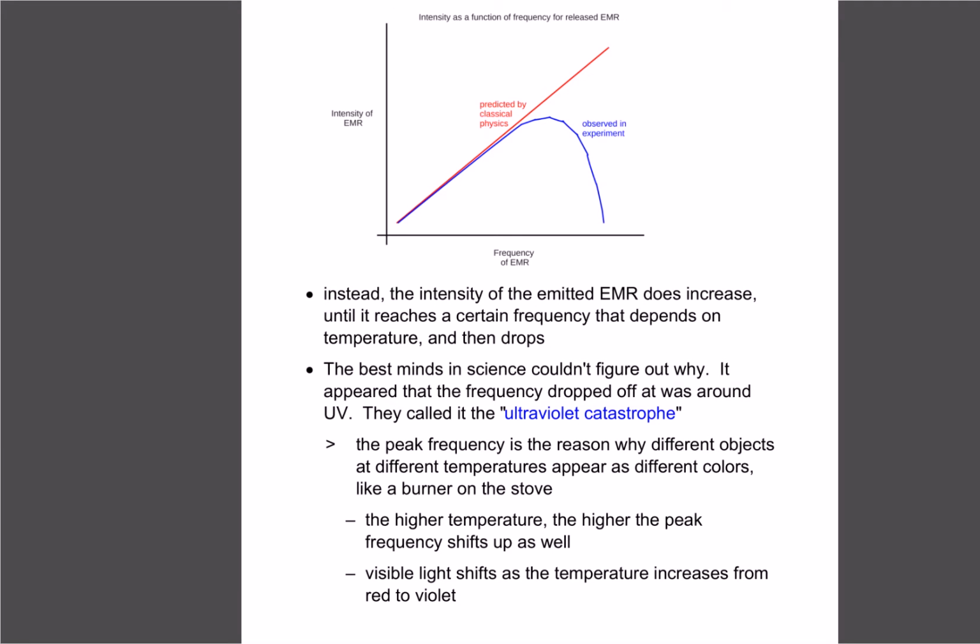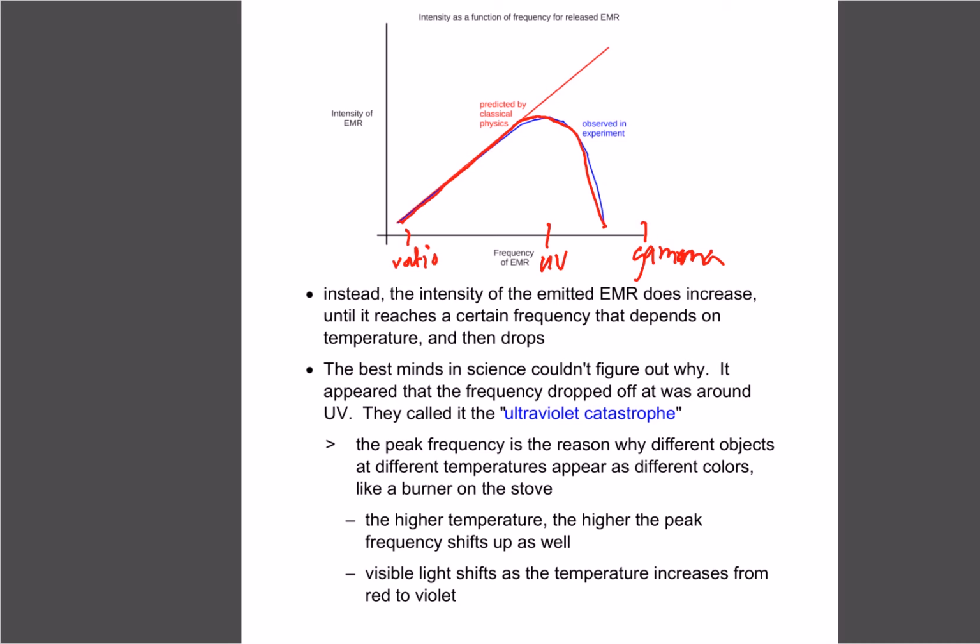So what happened when they actually tried this is it didn't work out. The higher the frequency, we think the higher the intensity, so it should look like the red line. But in reality, it was pretty linear for a point, and then it hit a threshold and came crashing down. When they did this experiment, they found that the frequency it crashed at was about UV. Through radio waves and visible light it started to fall apart, and when we hit UV, it crashed, and when we got towards gamma, it definitely didn't follow the pattern that we thought. So this black body caused a perplexing issue for a lot of scientists.